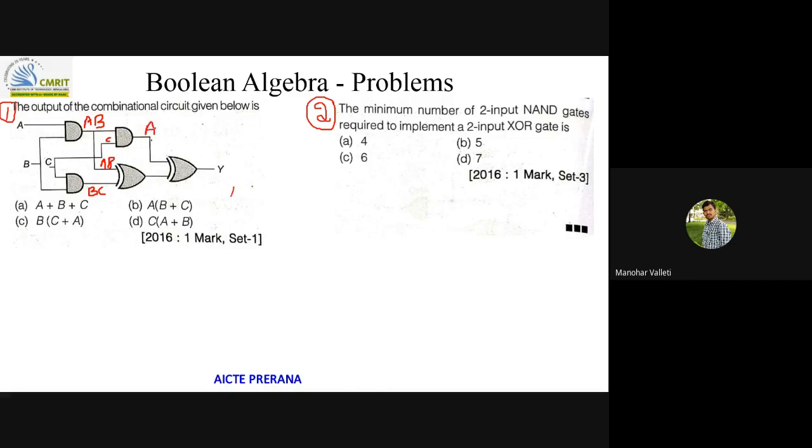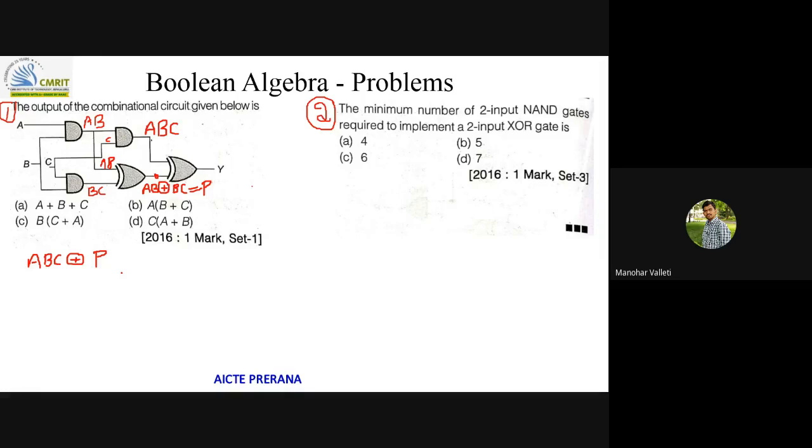So this is ABC. So this is AB XOR BC. So this is finally ABC XOR, let us say this is some P. ABC XOR P. Solve.